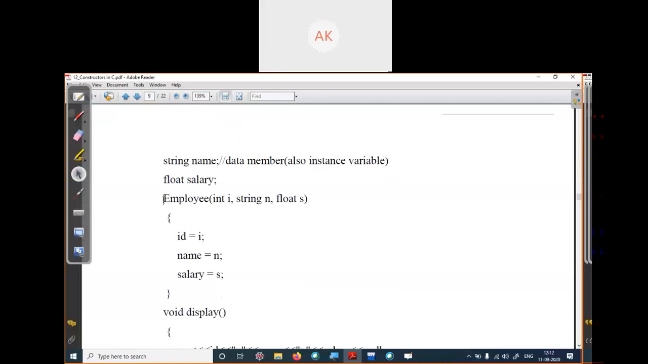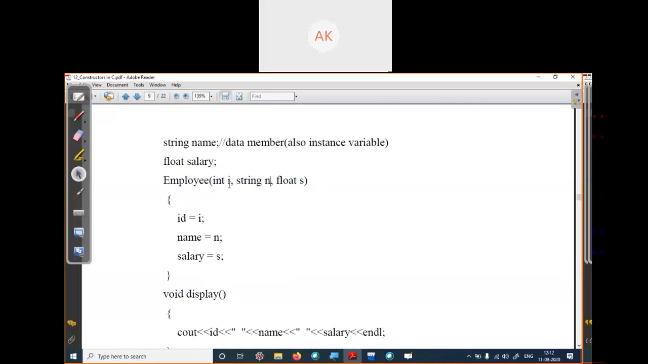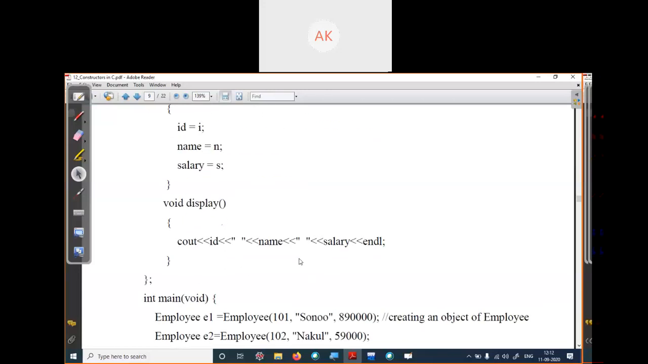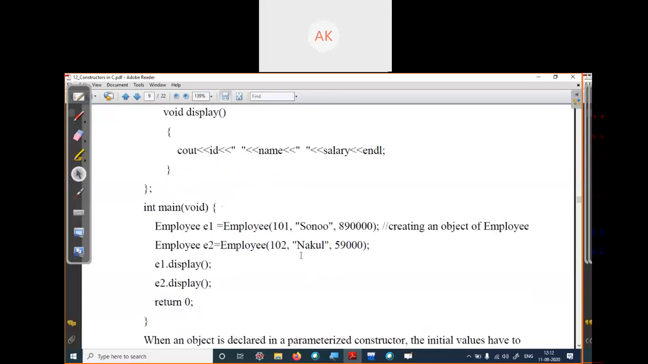Here is one constructor, Employee. As you can see, the function name is Employee and your class name is Employee, which means it's a constructor. It's taking three inputs, so it's a parameterized constructor: int i, string n, float s. Whatever value i gets, set it as ID; whatever value n gets, set it as the name; and whatever value s gets, set it as the salary, and display the ID, salary, and name of the employee.